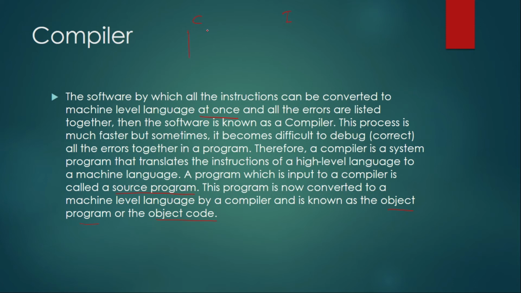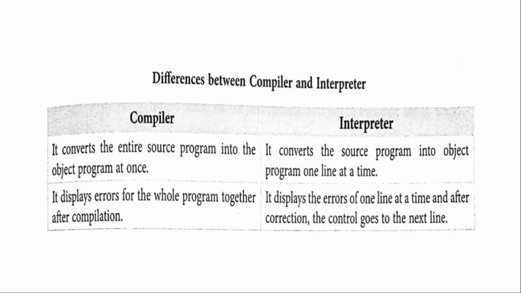A compiler compiles all the program written at once and shows all the errors at the bottom. You need to correct each error one by one. But an interpreter converts the language line by line. If you have any error in a line, you have to correct it first, then you can proceed to the next line. Now here is the difference between compiler and interpreter that you have to write.